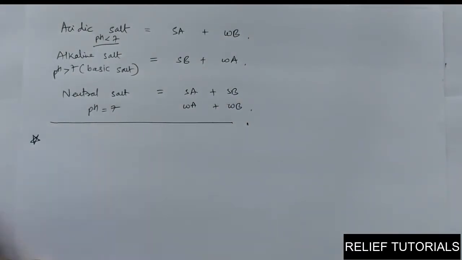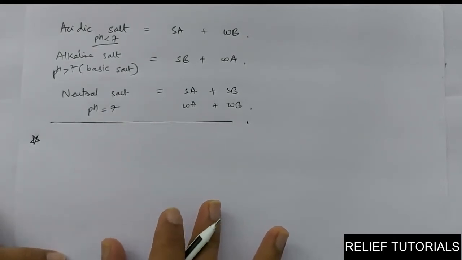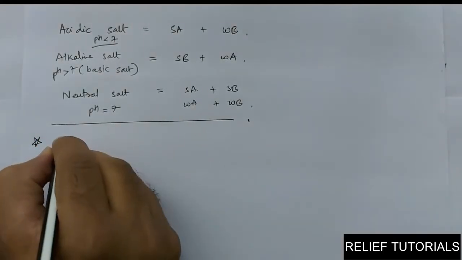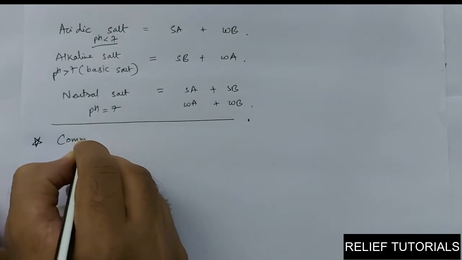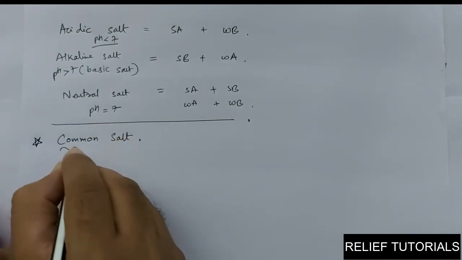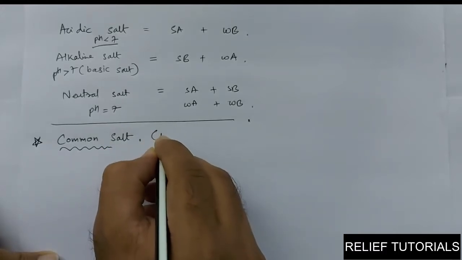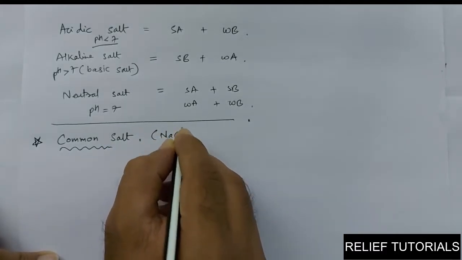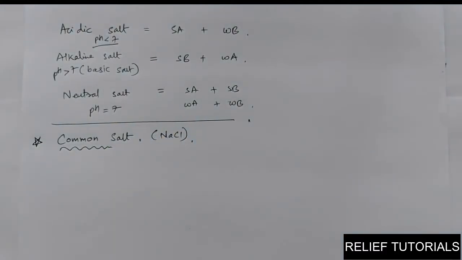Now the last actual topic of your chapter is about the very famous salt called common salt. The formula for the common salt is NaCl. From the formula of this common salt you can derive the parent acid and base.